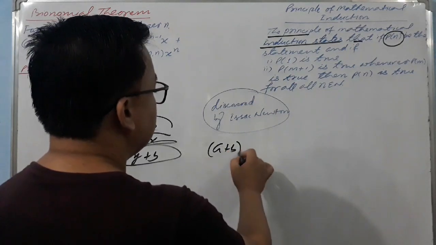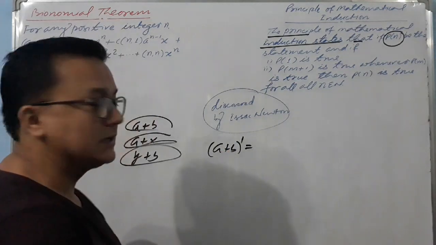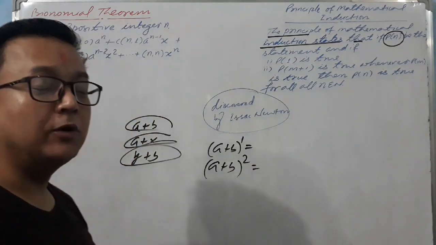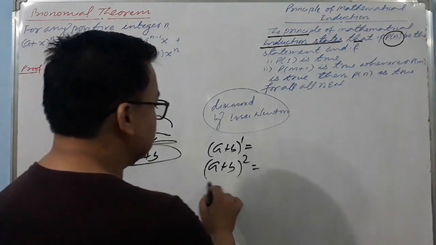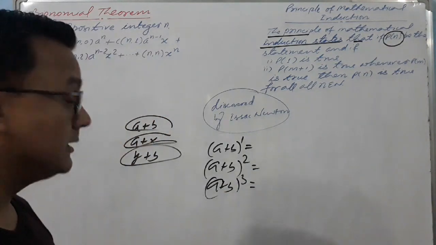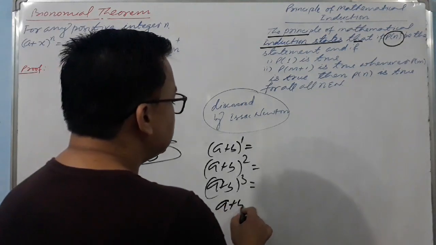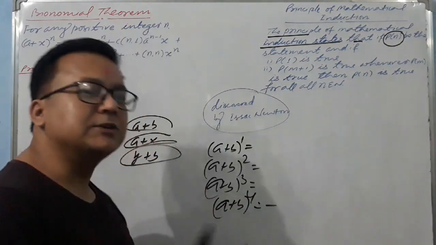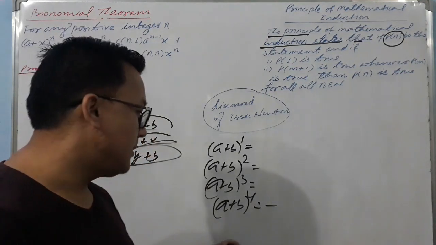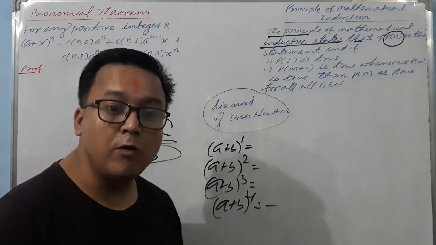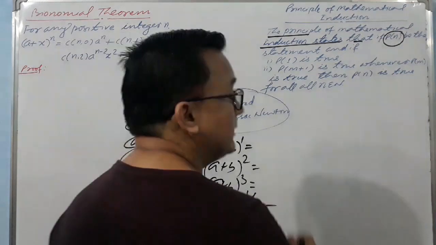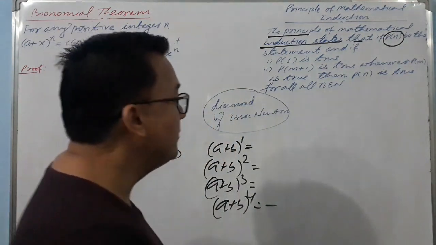So here, power of binomial 1, let's say, can be expanded very easily. And if the power of the binomial is 2, this can also be handled. (a plus b) whole cube, already you can expand, there is no problem. (a plus b) raised to power 4, this also you can handle, right? First squaring and then again squaring, you can find the value of (a plus b) raised to power 4. So not much of a problem. Now, the problem starts when the power of the binomial is very big.